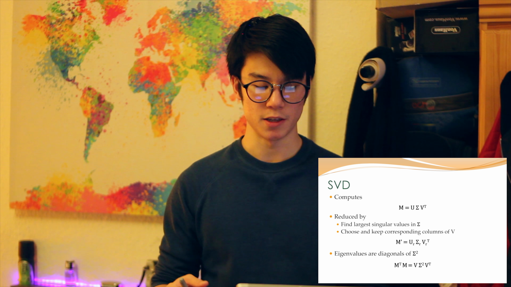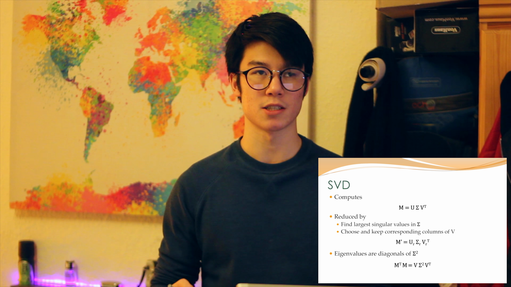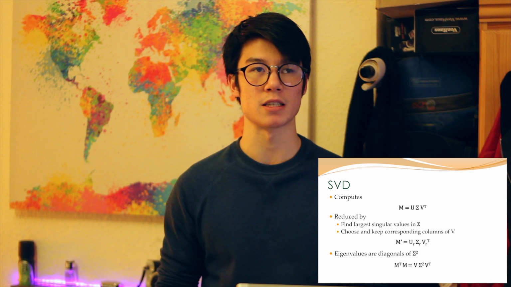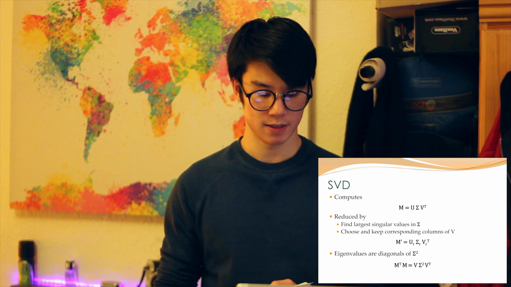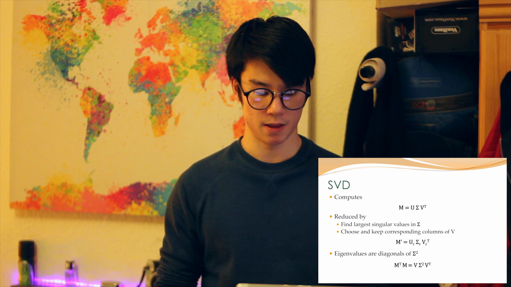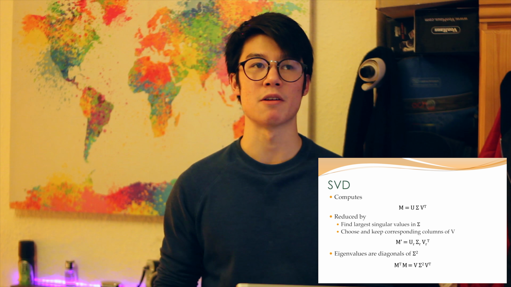SVD works by decomposing a data matrix M into U, sigma, and V transposed. This can then help us reduce dimensions by finding the largest singular values and associated dimensions and discarding the rest. The singular values can be found in the diagonals of sigma, and the corresponding columns of V are our new basis vectors. This gives us a new matrix M prime, which is an approximation of M, using a reduced U, sigma, and V.